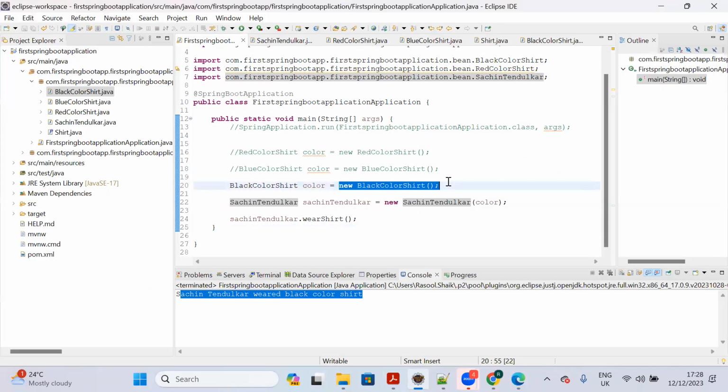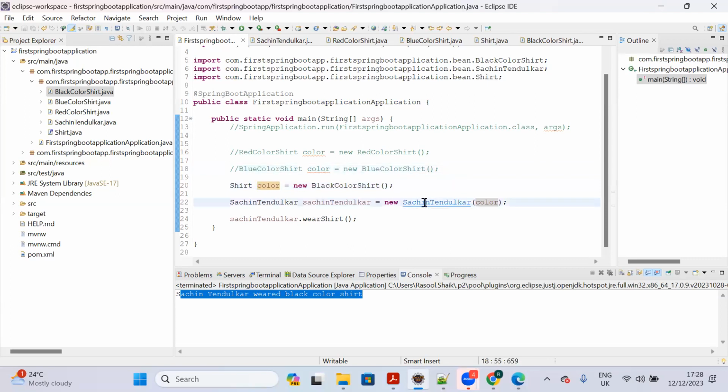So instead of creating the object directly, how can you instantiate an interface object? How can we create an interface object by creating a subclass object? So shirt color is equal to new black color. So directly you can pass the shirt object here. See, this will also work. Actually, you have to write like this, not directly creating the object.